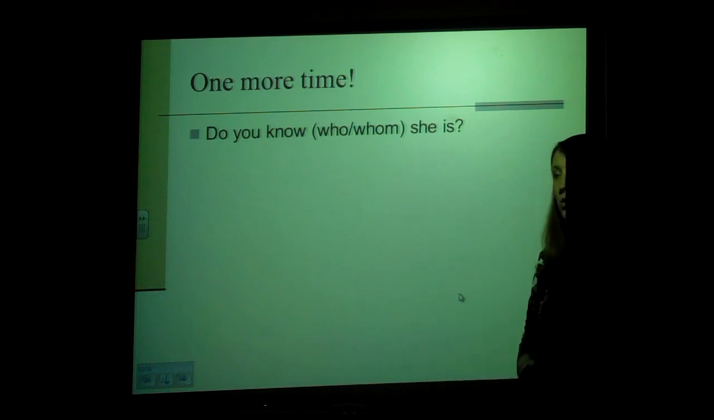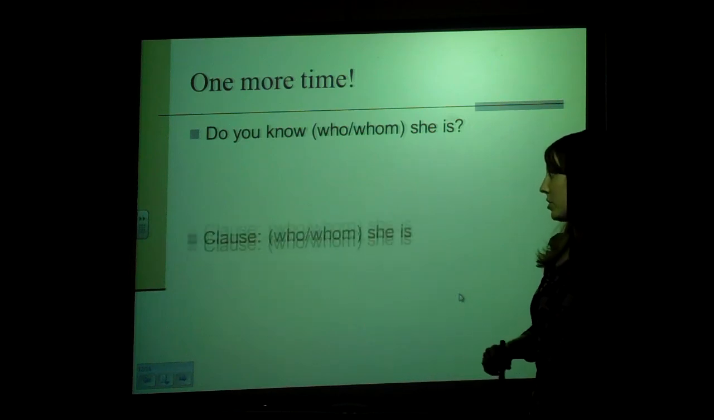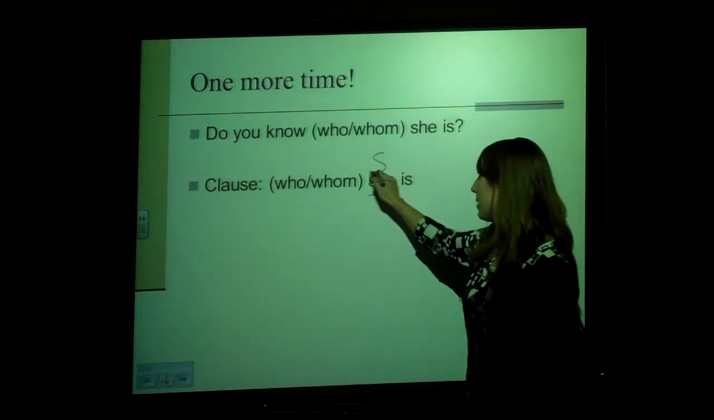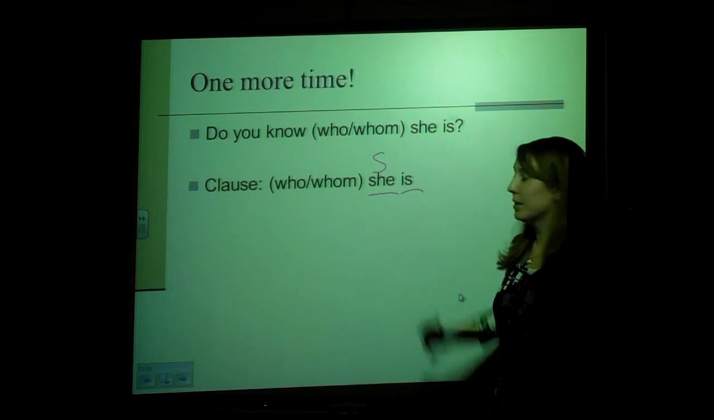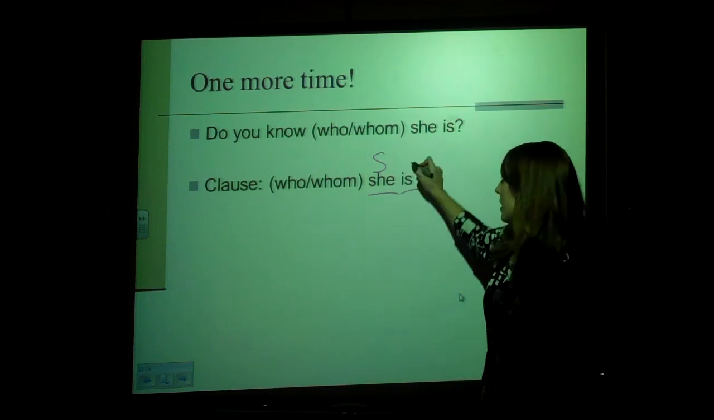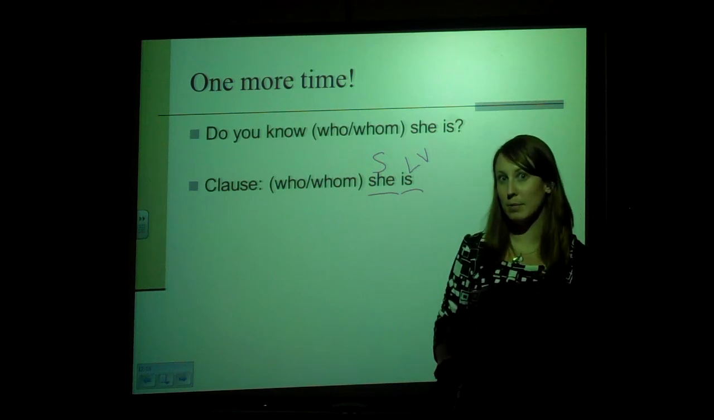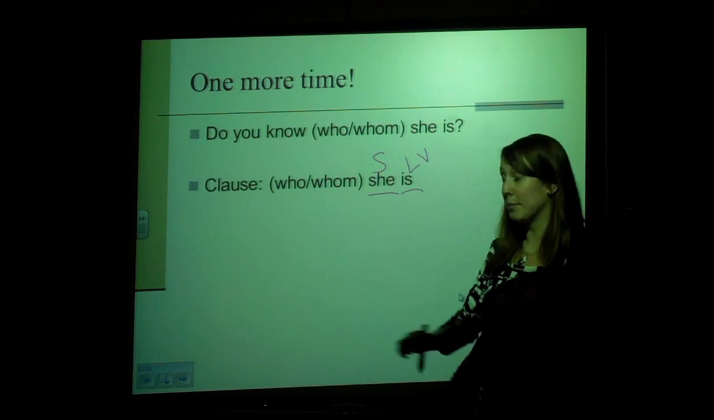And lastly, do you know who or whom she is? This is beginning a clause, so just take a look at the clause. Who or whom she is. I do have a subject in my clause. My verb is. This is a linking verb. If I have a linking verb, I have a predicate nominative, which means I have to use the nominative case pronoun, who.